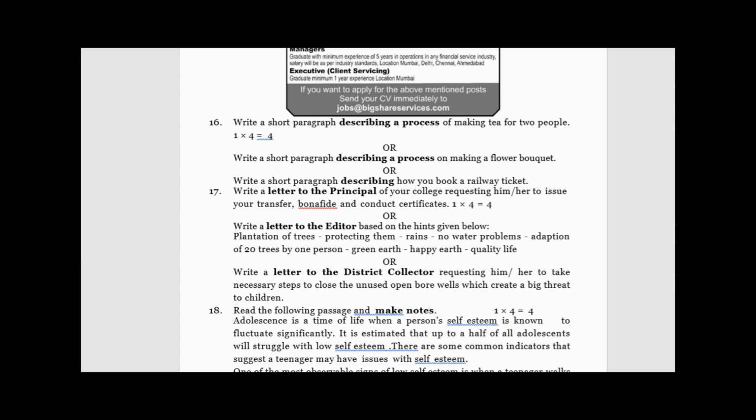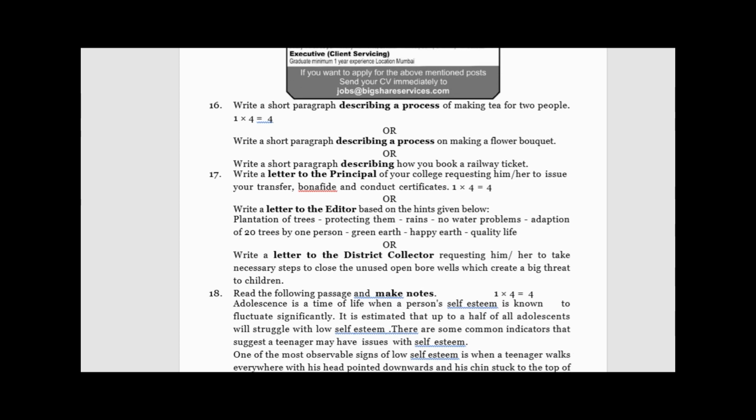Same with question number 17. 17 is letter writing, and as we know, this time 30% syllabus has been reduced and informal letters are being deleted. So now only formal letters, and out of 3 you have to write 1. So the choice is 67%. That's a very nice thing. And on letter writing also I'm going to make a video.